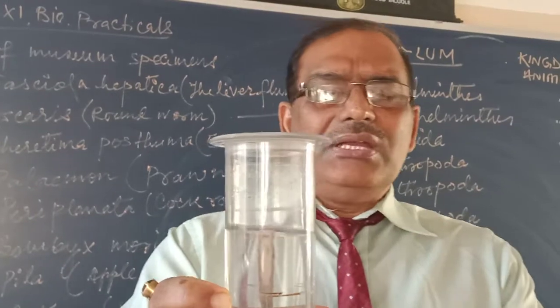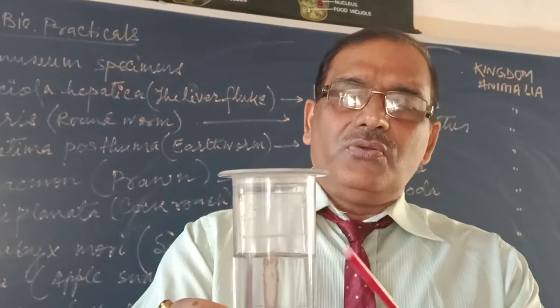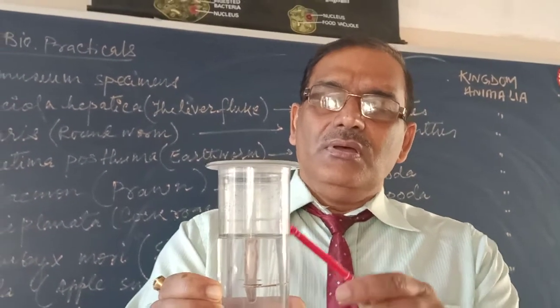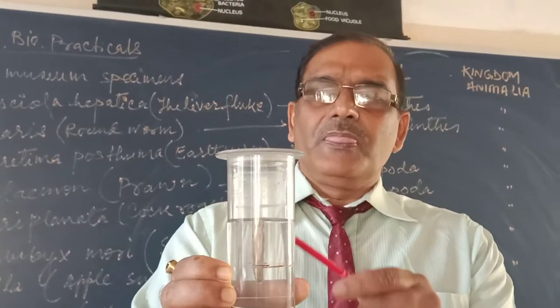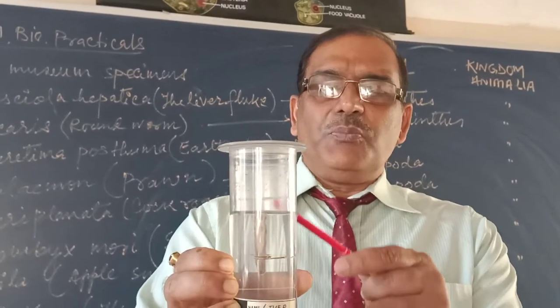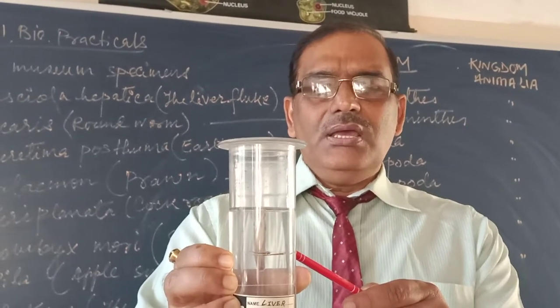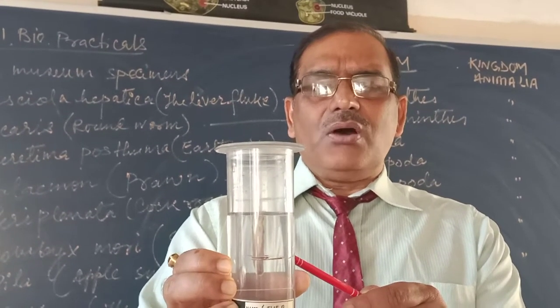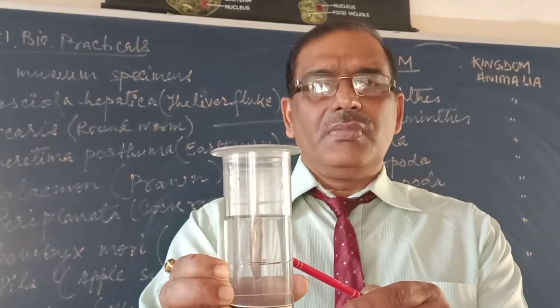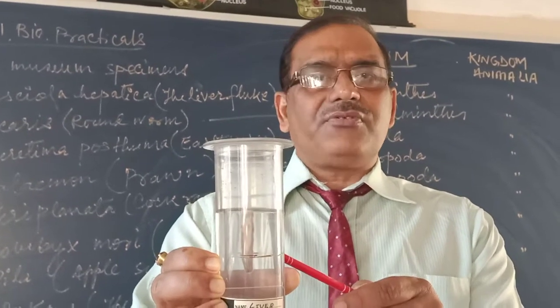Other points we have already discussed in theory. It is triploblastic, with bilateral symmetry and organ level of organization.